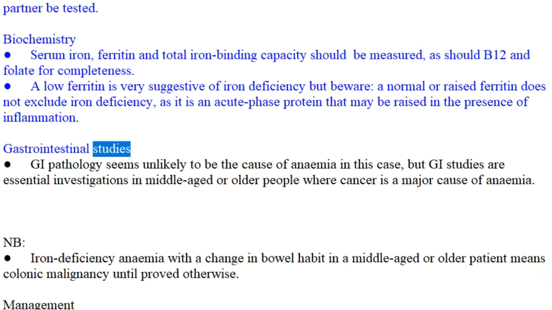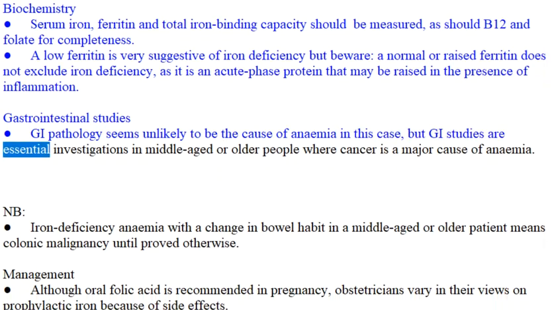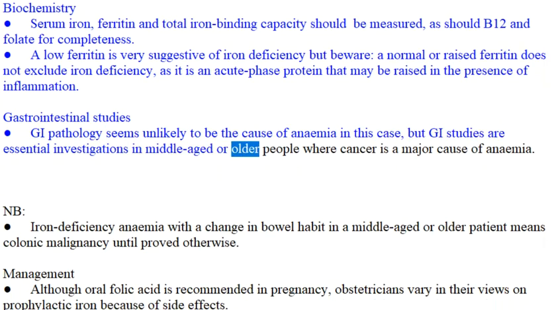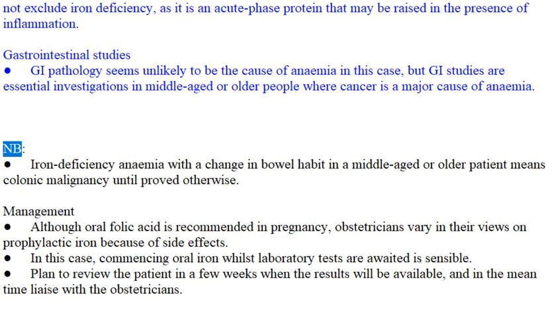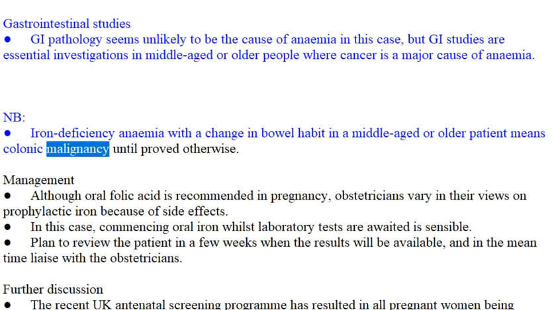Gastrointestinal studies. GI pathology seems unlikely to be the cause of anemia in this case, but GI studies are essential investigations in middle-aged or older people where cancer is a major cause of anemia. NB. Iron deficiency anemia with a change in bowel habit in a middle-aged or older patient means colonic malignancy until proved otherwise.